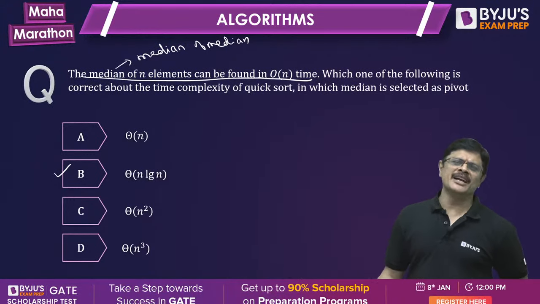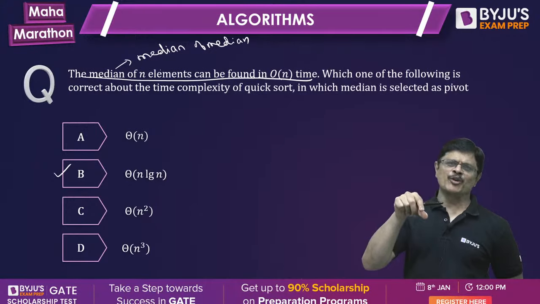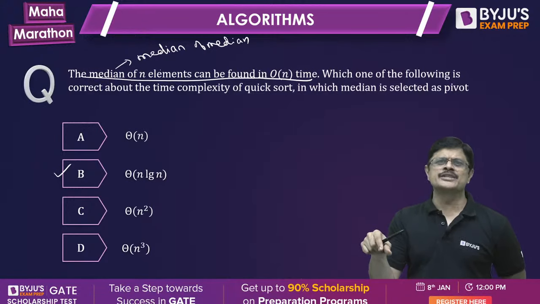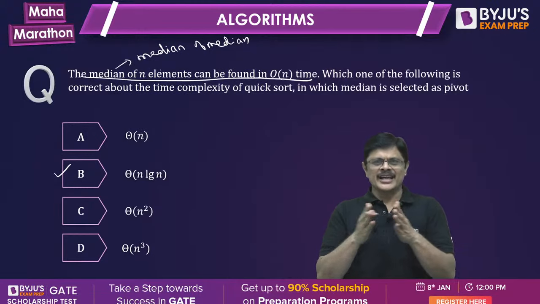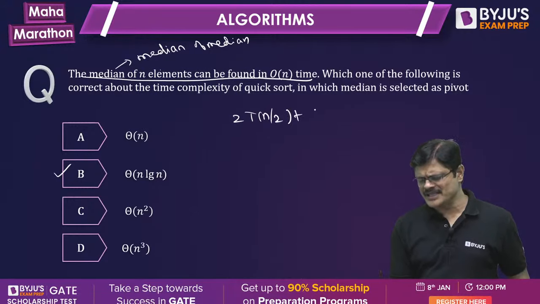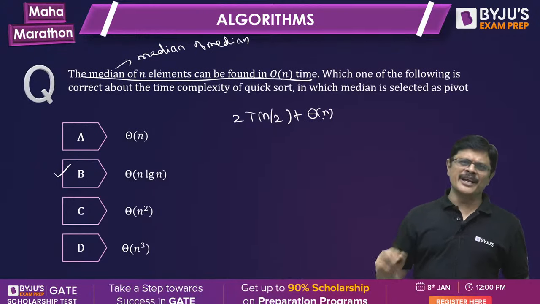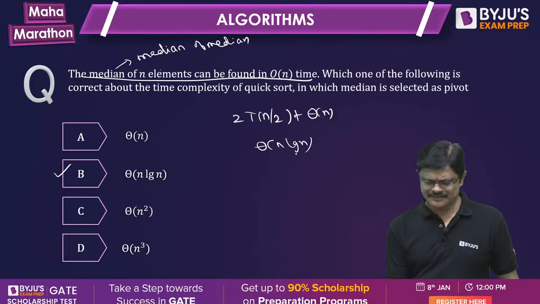Suppose you find the median in order n time every time, and that is selected as the pivot, then you are using the quicksort algorithm to place that element at that particular position. Obviously, you are going to get the best complexity, T(n) = 2T(n/2) + theta(n), because the median of medians algorithm takes theta(n) time, my dear friends. So the complexity for this would be theta(n log n).